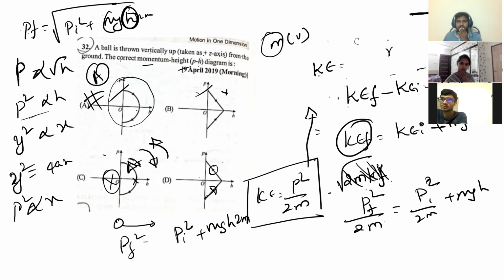But while coming down, the momentum will be negative, but it will be increasing in magnitude. While coming down, the momentum will be in the negative direction, but increasing in magnitude. Got it? So this is a bit lengthy, but it's okay. Sometimes you have to solve the tough questions as well. Are you able to get how I am solving the graphs? Next.